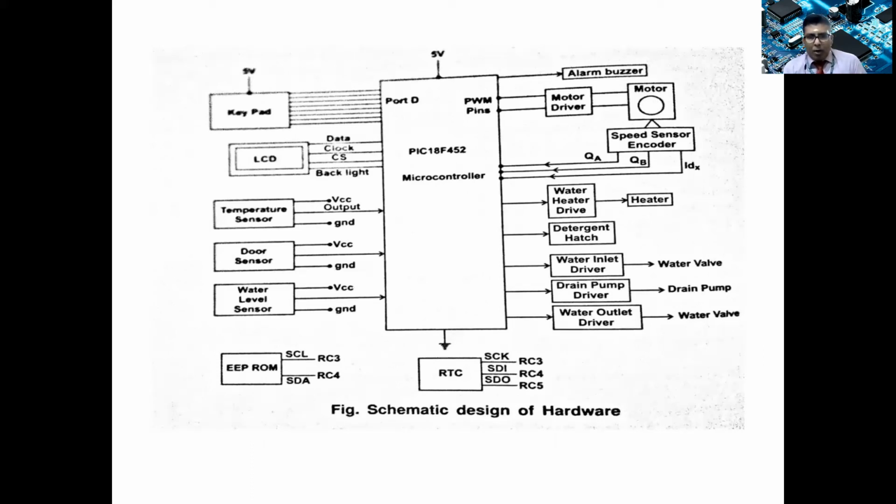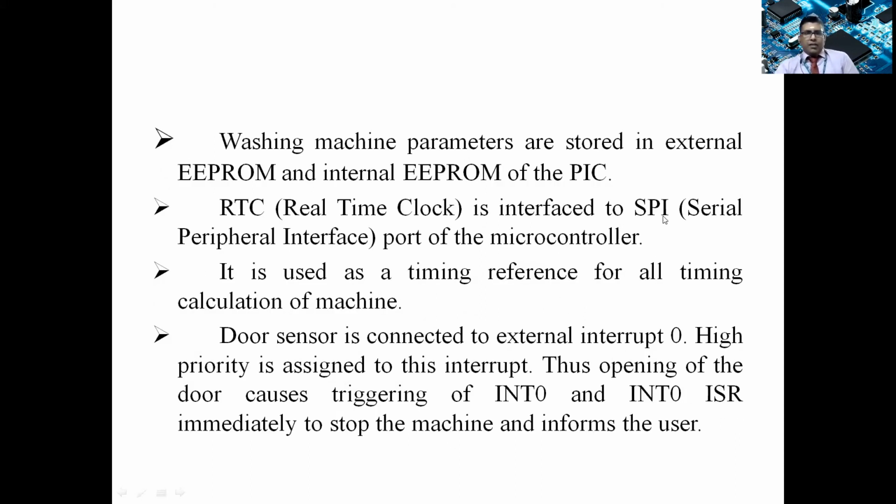And we have an EEPROM, with a clock and a data line. The real-time clock is also there, connected to the respective ports, which can be configured accordingly. The washing machine parameters are stored in the external EEPROM. In the internal EEPROM of the PIC, there will be a real-time clock, and it is connected to the serial peripheral interface port of the microcontroller. The real-time clock provides the timing reference for all timing calculations for the machine.